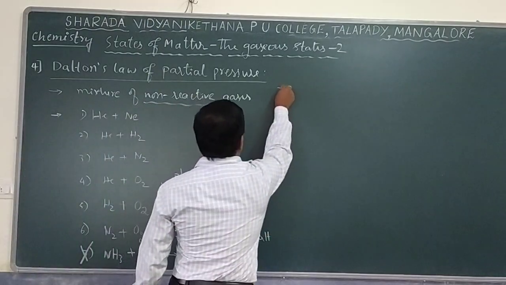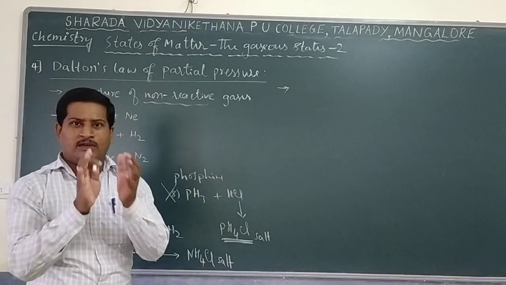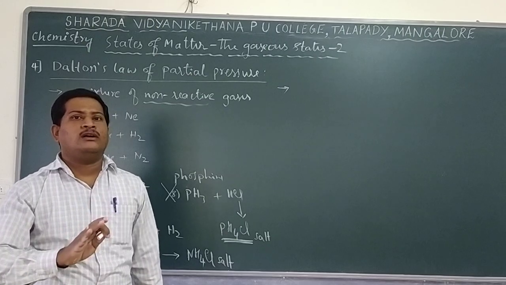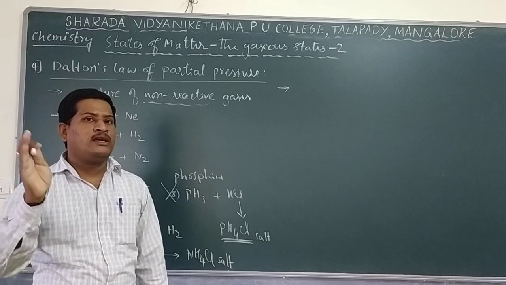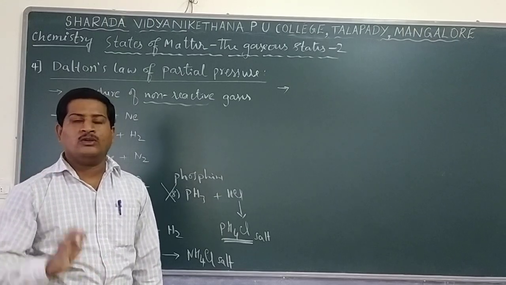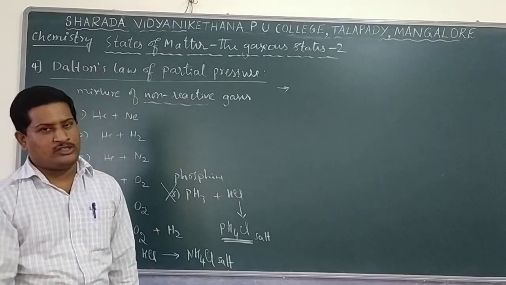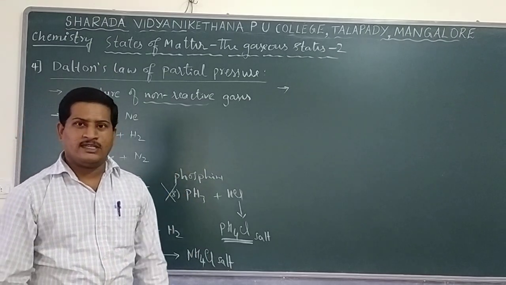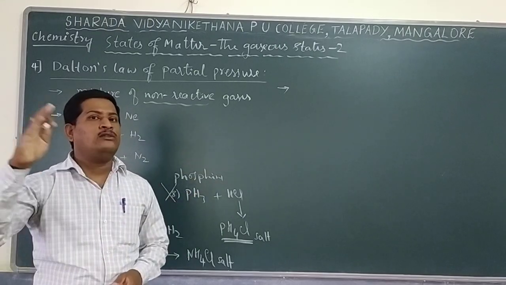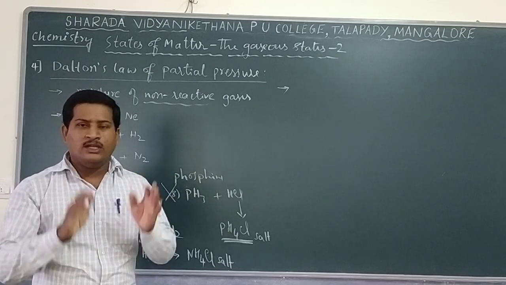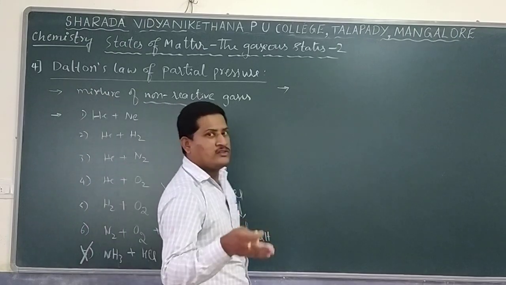And let us go with what it says. What is the statement of Dalton's law? It says that if a mixture contains more than one gas, then the total pressure shown by that mixture of gas is exactly equal to the sum of the individual pressures shown by the gas molecules. So according to Dalton's law, if a mixture of gases is present in a container, the total pressure shown by all these gases is exactly equal to the sum of the pressures shown by the individual gases. That is observed at constant temperature.